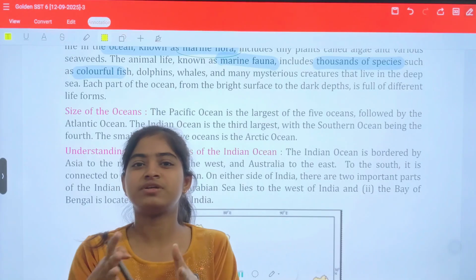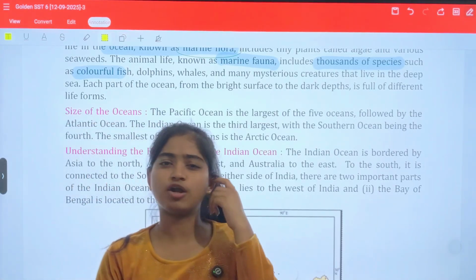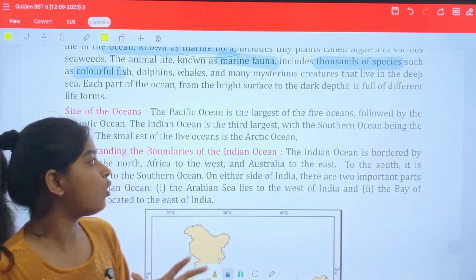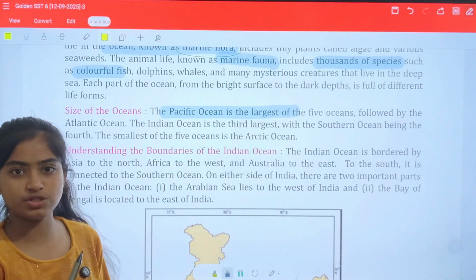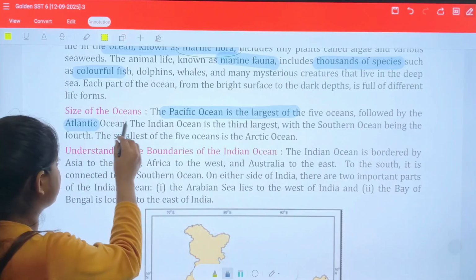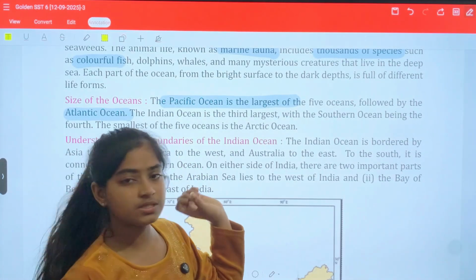We have already mentioned that there are 5 oceans. So every ocean is of a different size. Among all the oceans, the Pacific Ocean is considered to be the largest, and the smallest ocean is the Atlantic Ocean. This is a point to be remembered for exams. The Indian Ocean is the third largest ocean.